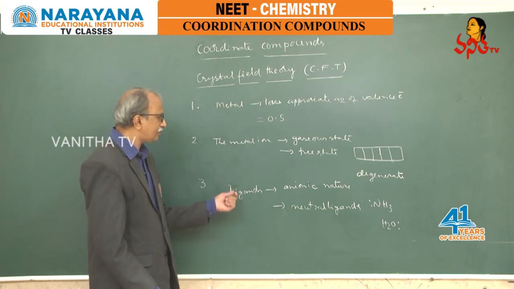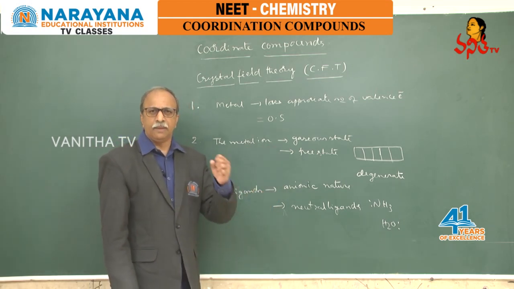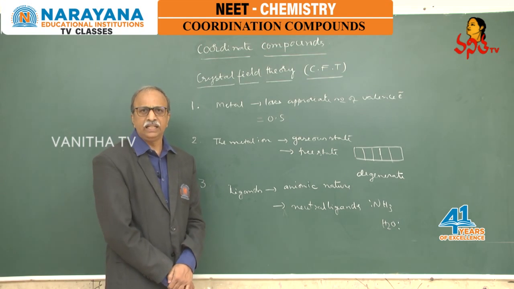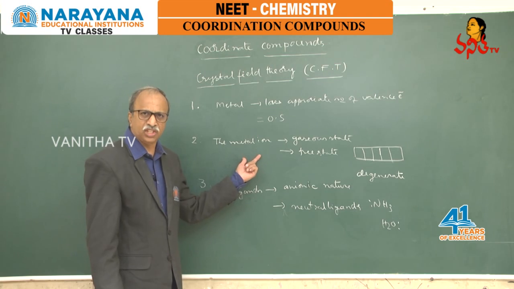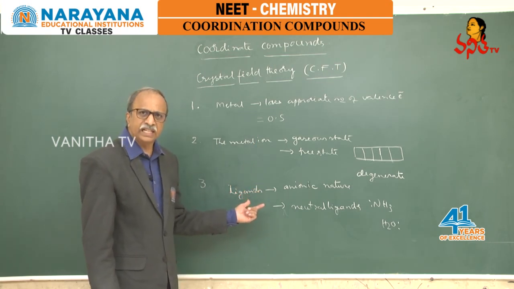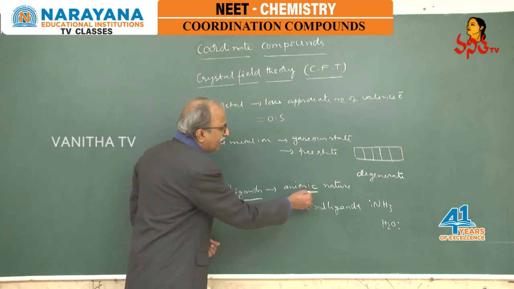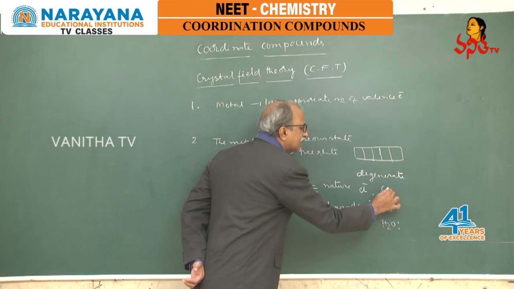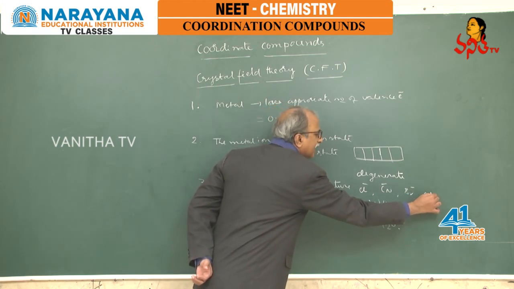That means whenever these metal ions are there, they can attract the ligand electron pairs towards themselves. Since the metal ion is positive in nature, the ligand which is anionic, such as Cl minus, CN minus, Br minus or OH minus, is readily attracted.